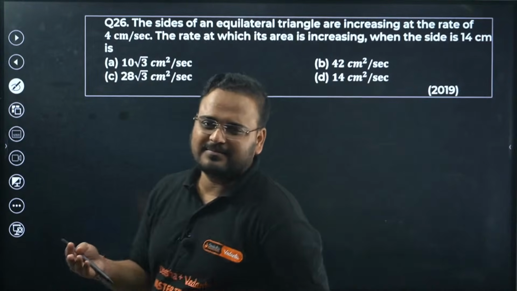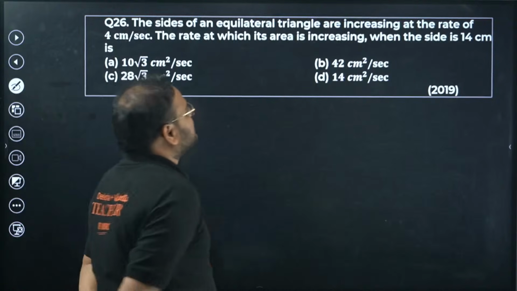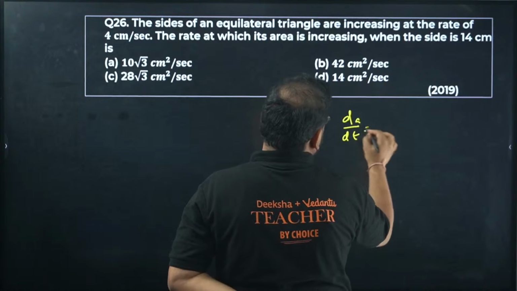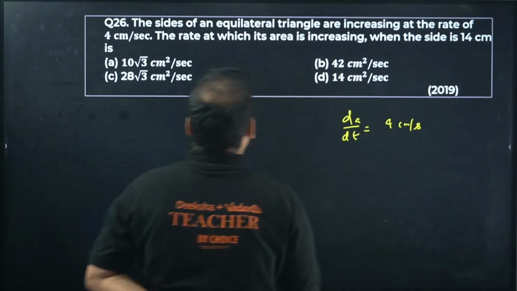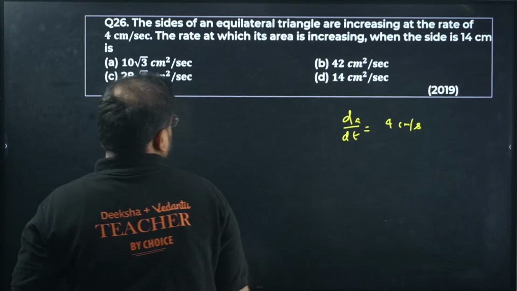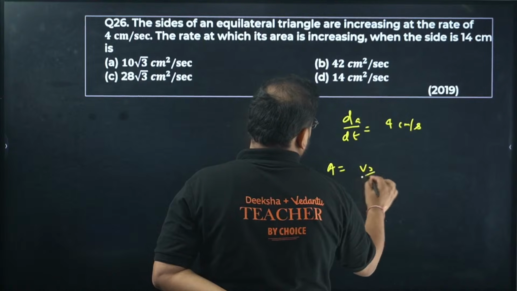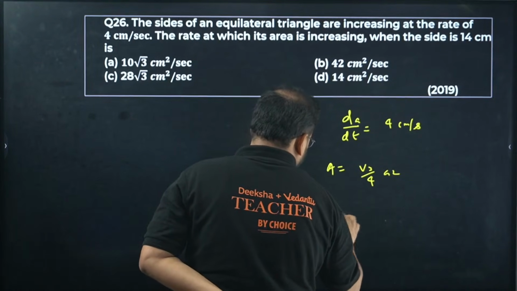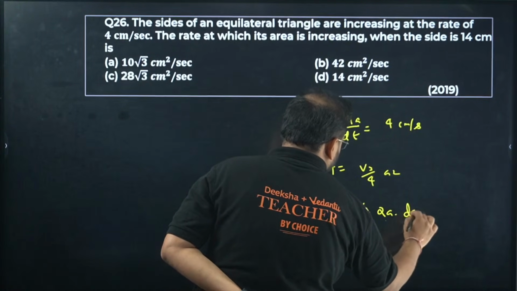It's okay, right? 26. Sides of an equilateral triangle is increasing. dA by dt is given 4 centimeters per second. The rate at which the area is increasing. Okay, area of a triangle is given by root 3 by 4a square. Differentiate it now. dA by dt. Root 3 by 4 is a constant. It will become 2a dA by dt.